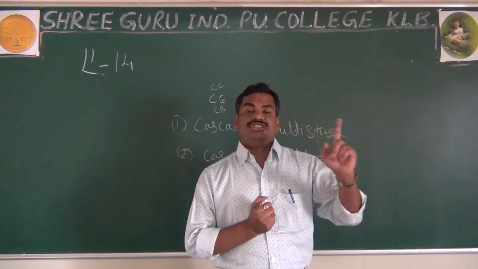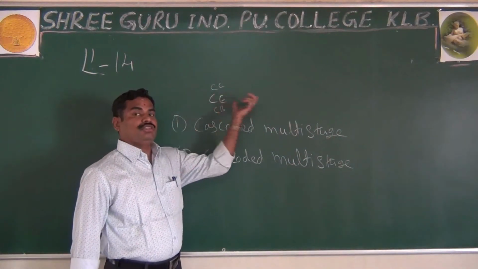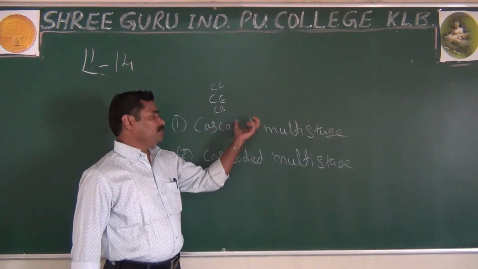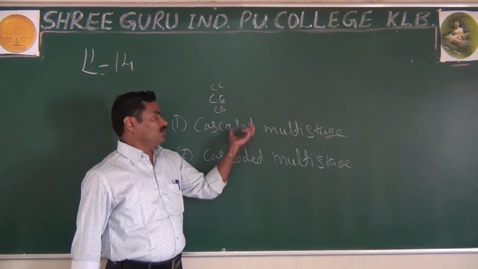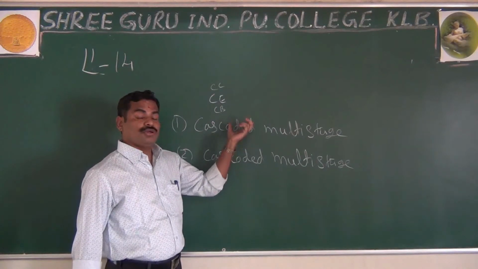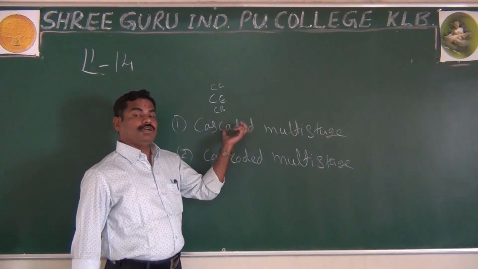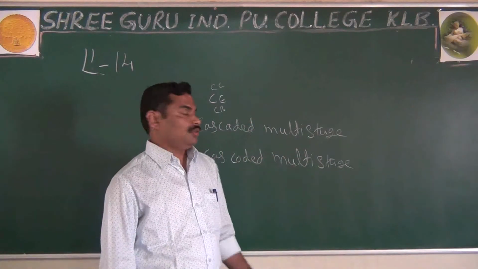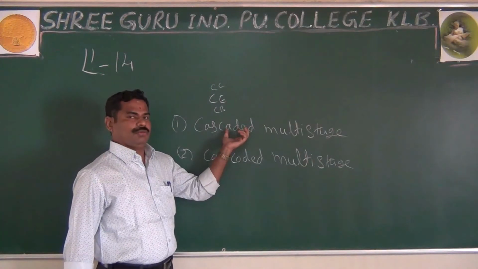If all the stages use the same configuration, that amplifier is the cascaded multi-stage amplifier. The important thing, as I said in the last class, is that you are also using the same type of coupling between the stages.